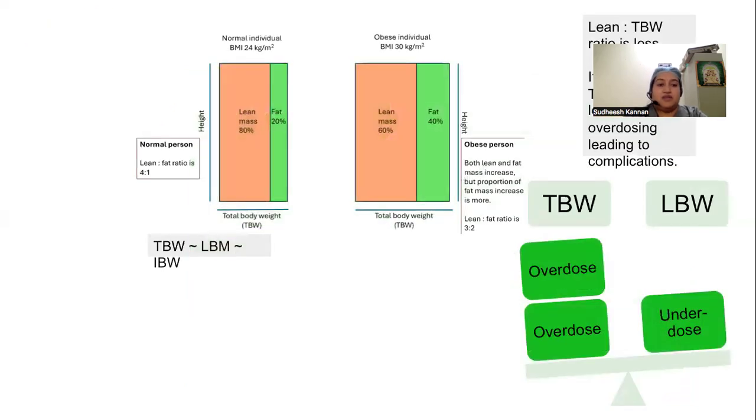In normal individual, the total body weight is almost similar to the lean body weight or the ideal body weight. However, in the obese individual, this ratio, the lean to total body weight ratio is less. So hence, if we give drugs according to the total body weight, then it will lead to overdose. However, if we give drugs according to the lean body weight, it might lead to subtherapeutic doses.